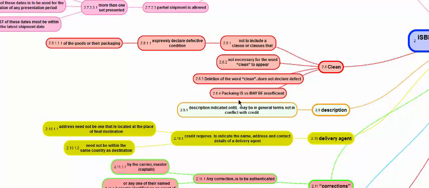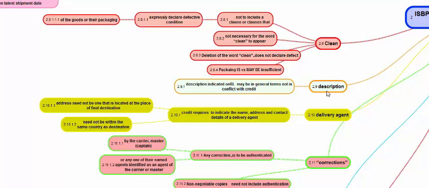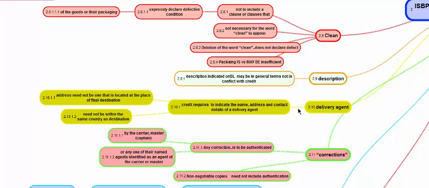The example is "packing is insufficient" and "packing may be insufficient." "Packing is insufficient" means it is a defective condition of the packing. "Packing may be insufficient" means it is not a defective condition of the packing. Regarding description, the goods description indicated in the transport document, in the BL, may be in general terms, not in conflict with the credit. It can be in bits and pieces, it need not correspond, it need not be mirror image, it should not conflict with the credit. That is the only requirement.